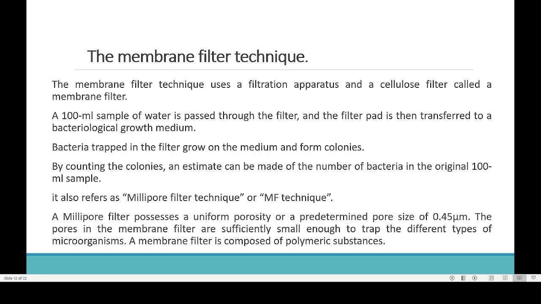This is also known as the membrane filter technique or millipore filter technique. A millipore filter has a uniform porosity, a determined pore size of 0.4 micrometer. That is the size of the holes in the filter paper. The pores in the membrane are sufficiently small to trap different types of microorganisms.